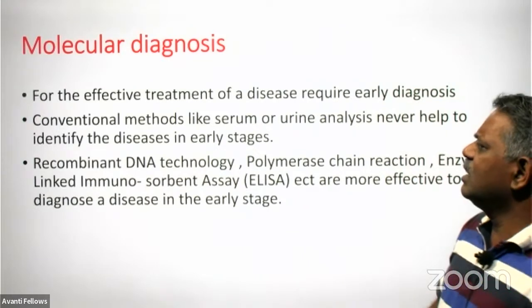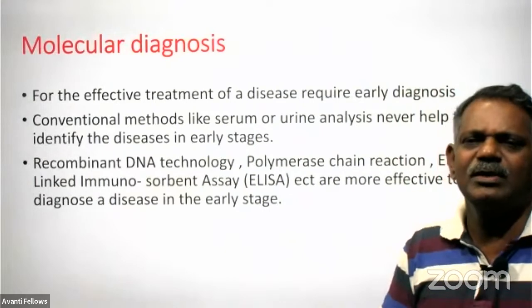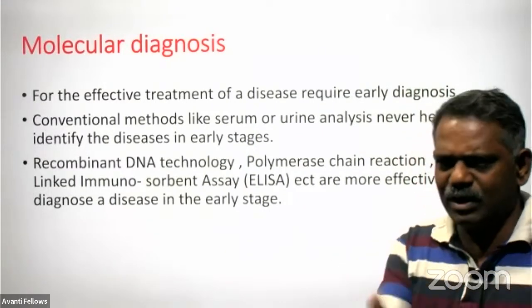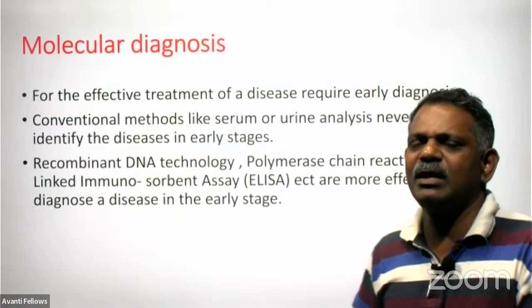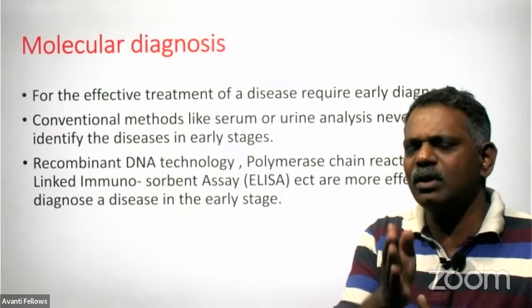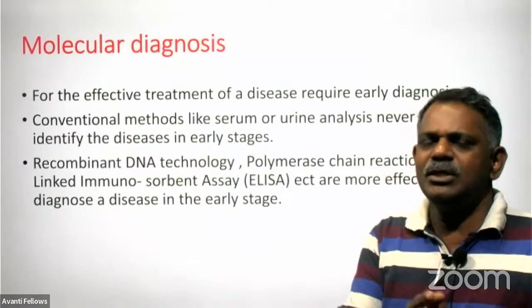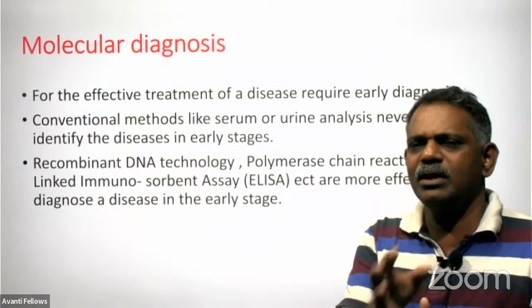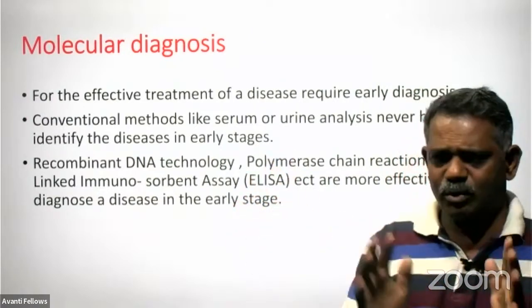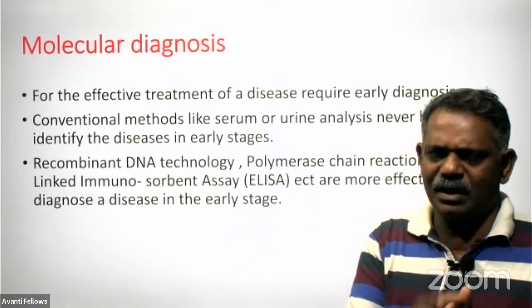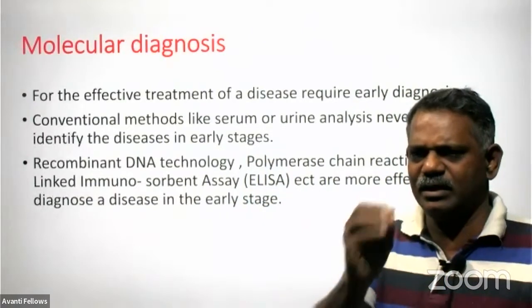But normally it is not possible to identify such diseases in a very early stage. Why is it not possible to detect in the very early stage? Because the amount of the viral genome or the bacterial genome in the blood is very small. Through normal testing, it is not possible to identify, because in the early infection stage, its content is very low.